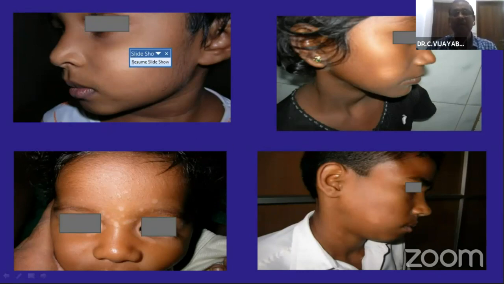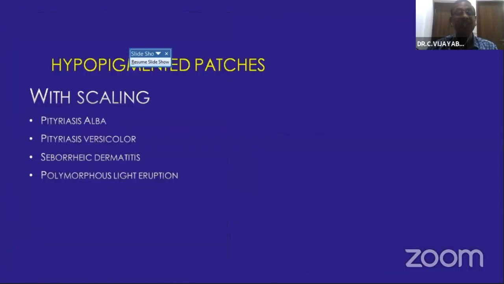The very easy approach to these hypopigmented patches is to see whether they have scaling or not. Please do not refer all these patients to a dermatologist. I am telling you, all pediatricians can easily treat. So you split it into with scaling, without scaling, and something associated with neurodevelopmental defects or organ defects. With scaling, all the conditions can be treated. Without scaling, some can be treated, some you need not treat, but some you have to refer to the dermatologist. This is how you go about.